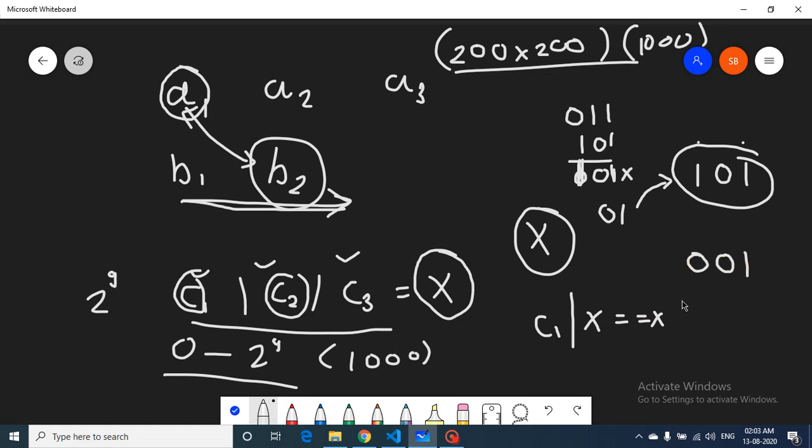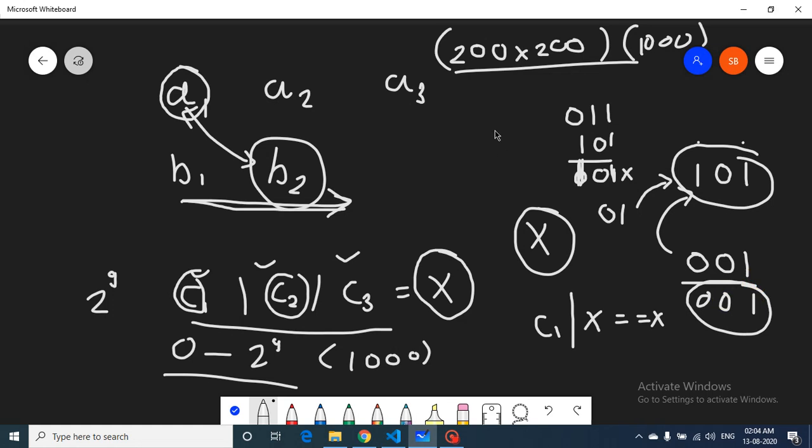Then what we want is that all the numbers formed using this should be a subset of X. If we do an OR operation of this and this, then only those bits will turn on which have the complete takeover. This 1 OR 1 is 1, so this is 1, this is 0, and this is 0. So when we do an OR operation, this will not turn out to be X.